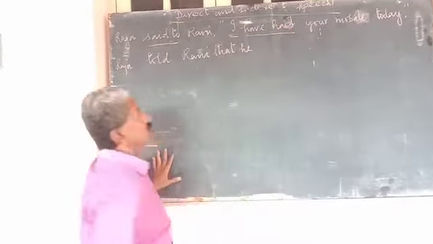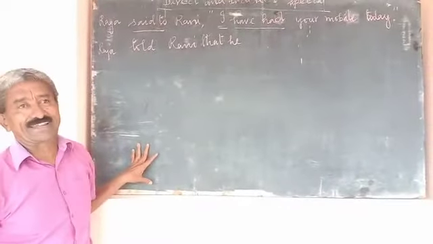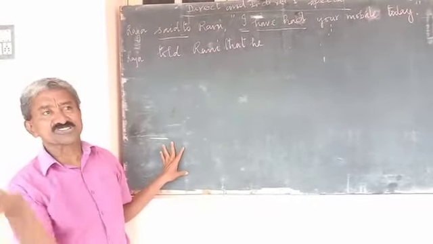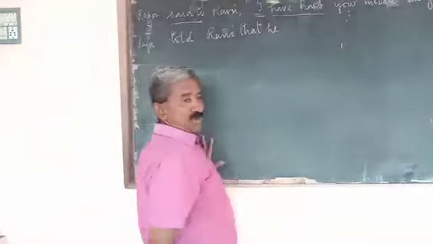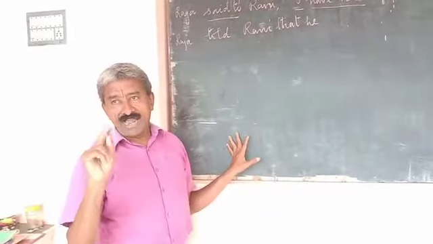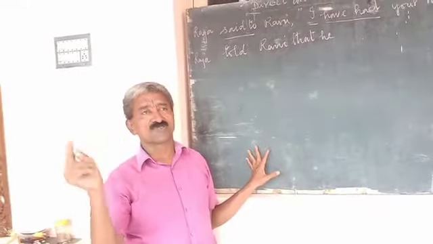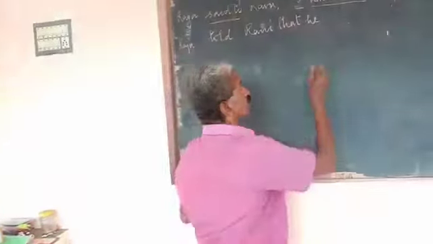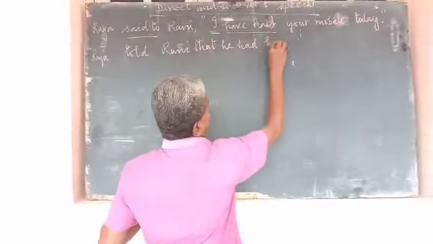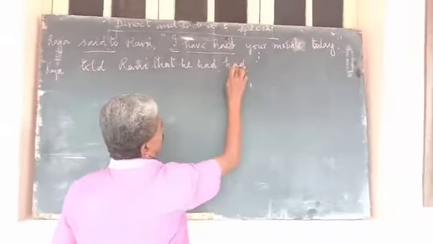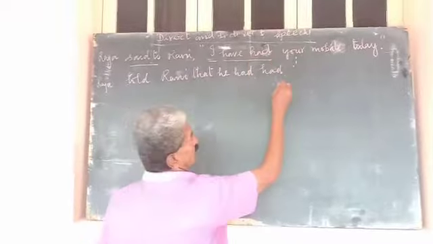Have had is the present perfect tense. That has to be changed into past perfect tense. What is the rule for past perfect? Had plus past participle form of the verb. So have will become had. Another had is the past participle form of the verb.